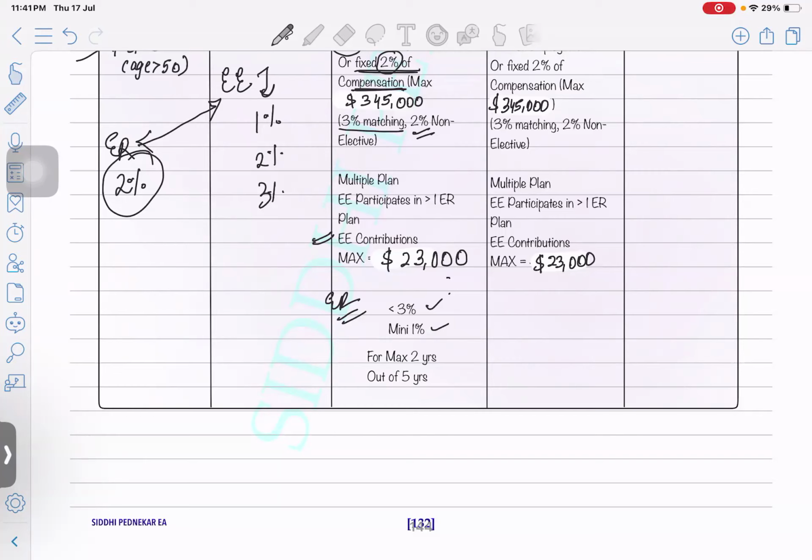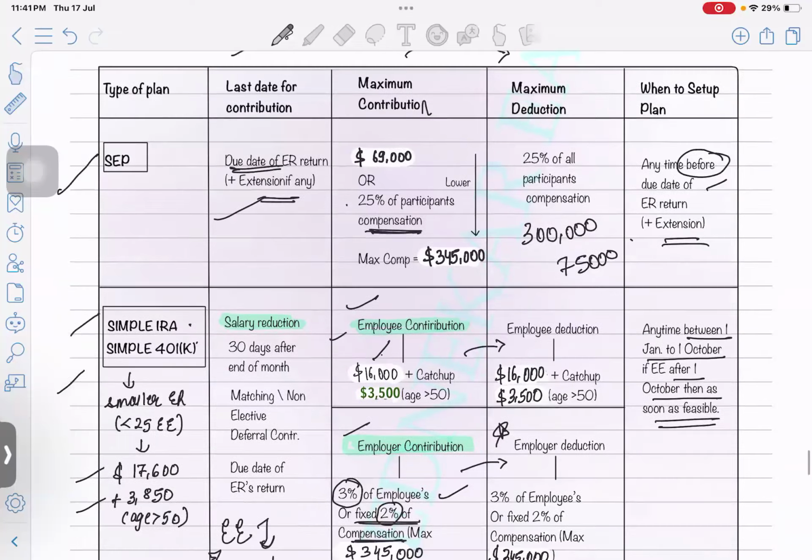Okay, next is you have to maintain this account for a maximum of 2 years out of 5 years, right? You might have seen in the individual IRA topic that you will have to pay penalties if you withdraw before 2 years. Okay, so this was about the contribution limit.